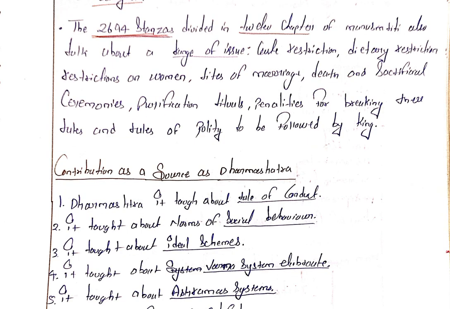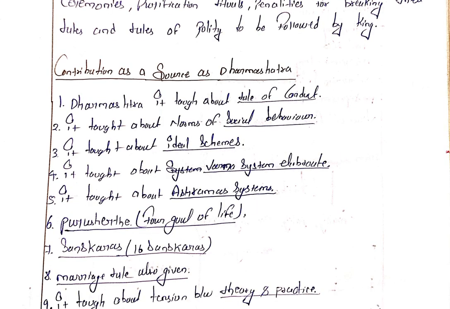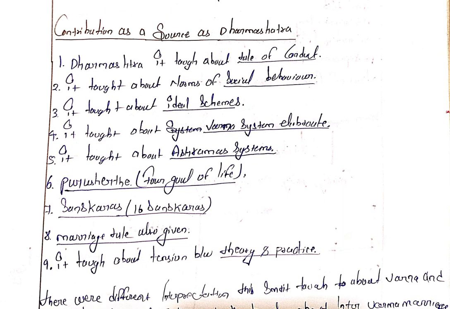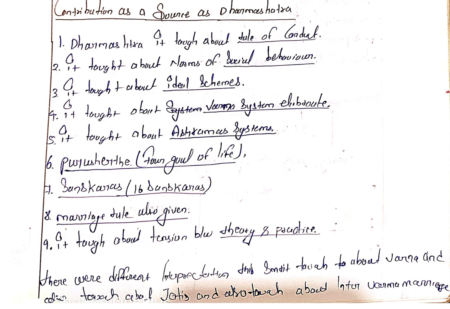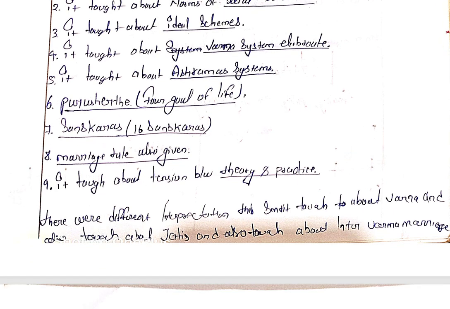Contribution as a source: Dharma Shastra talks about rules of conduct. It talks about social behavior. It talks about the ideal scheme. It talks about the Varna system elaborately. It talks about the ashram system and Purusharthas, the four goals of life. Sanskaras, 16 Sanskaras, and marriage rules are also given. We talk about the tension between theory and practice. These were different interactions. This Smriti talks about Varnas, and also Jatis, and also inter-Varna marriage.